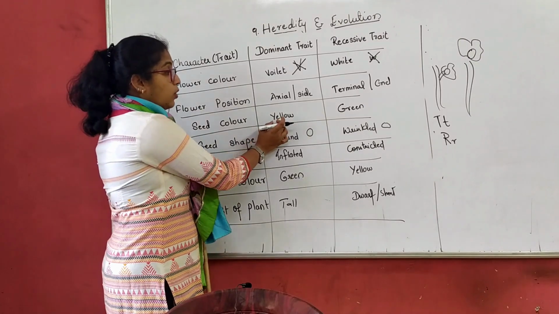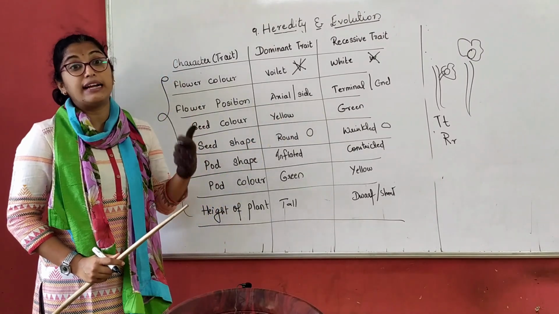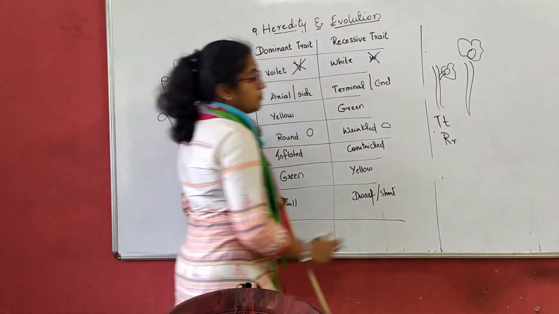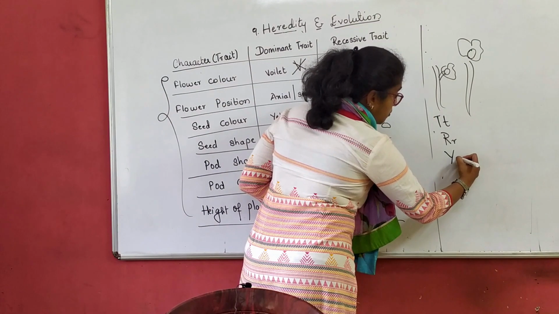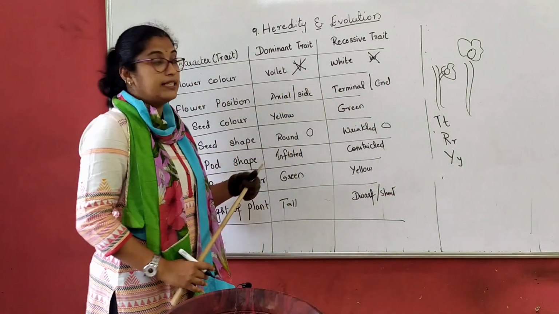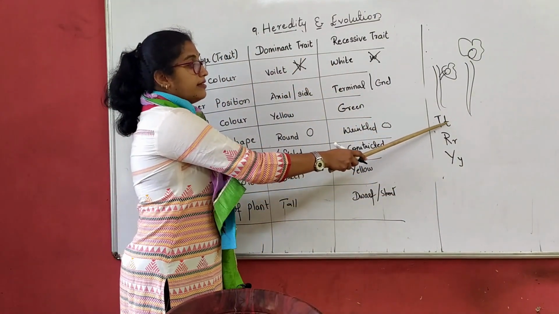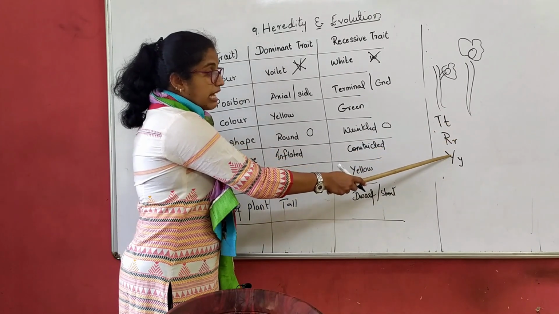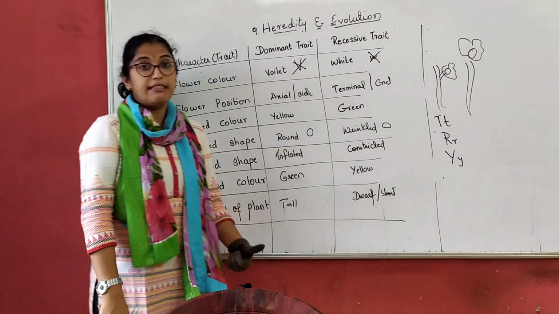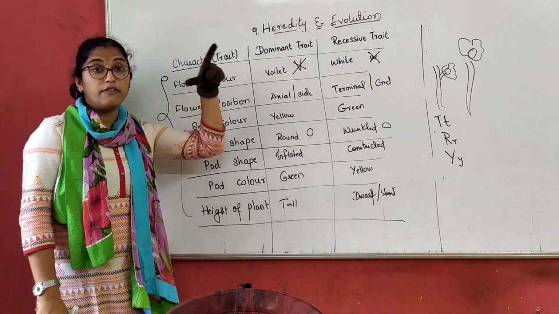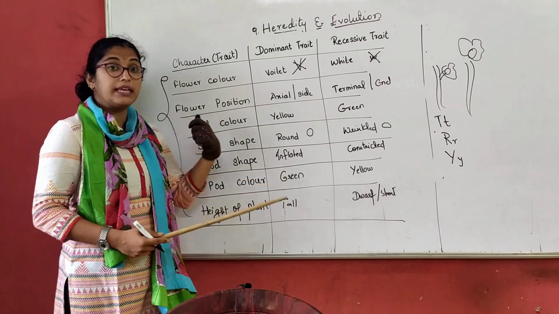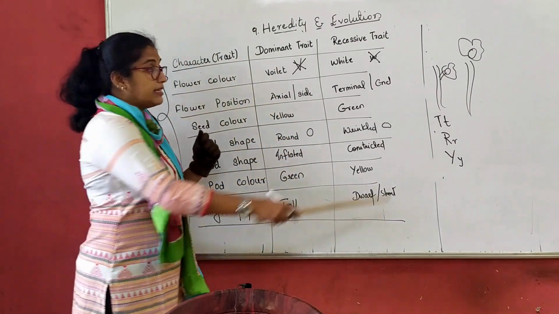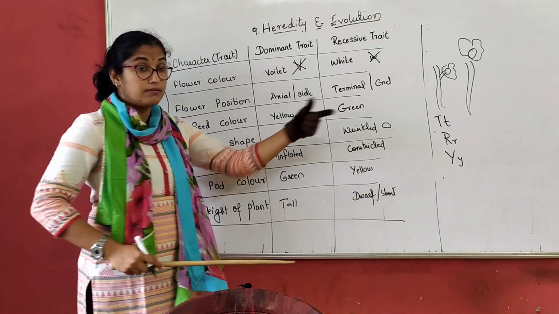For example, whichever is dominant, we take that alphabet. Now just see. Color, if I am choosing yellow and green, so this will be yellow and green. So this is tall, this is dwarf. This is round, this is wrinkled. This is yellow and this is green. That means the dominant will always be in capital, and for the recessive we use the same letter in the smaller case. Yes? So we will be using these things.